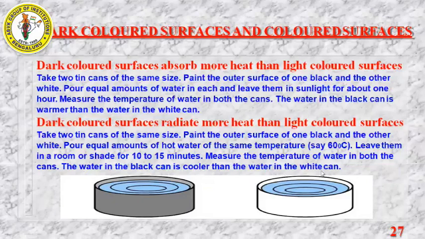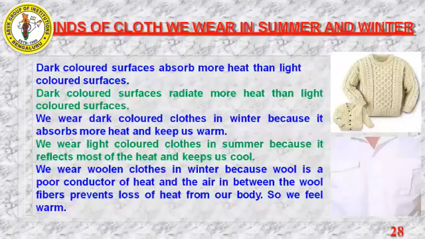So here is what you can observe. When you take a black can and a white can with hot water and keep them in a dark room for 10 to 15 minutes, when you touch both the cans at once, the can which is dark color will be very cool when compared to the light colored can. So why is it cool? Because it already radiated. Radiated means it already liberated all the heat. Dark colored objects will liberate more heat. Understood? That is nothing but radiation. Dark colored objects radiate more when compared to the light colored objects.